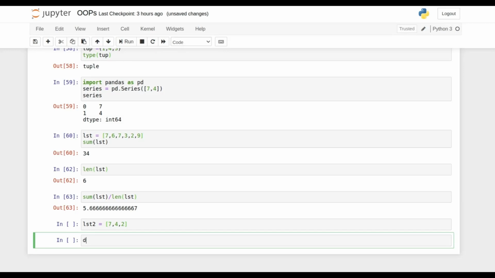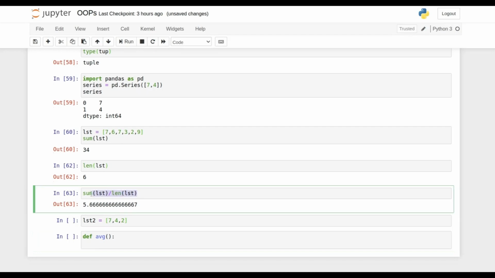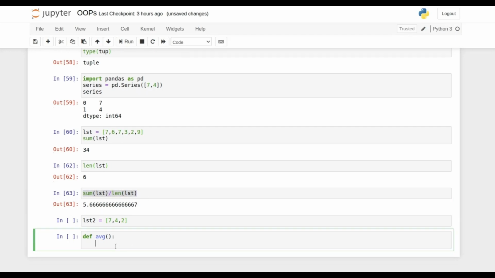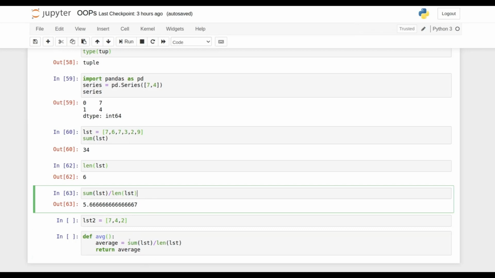So the syntax that comes is def for the function that we are going to create, and any name. For example, I just wanted to give average as a name, but you can give any name. It's not any fixed format; you can give any choice of name. And then what exactly you want to do is the summation of a particular list. This is something you want to define in some variable inside the function, and then return the same value. But over here you must pass the argument, so that is something you are going to work with throughout.